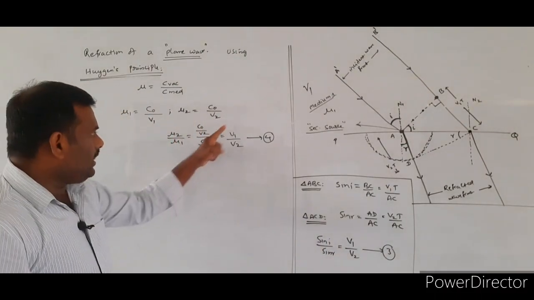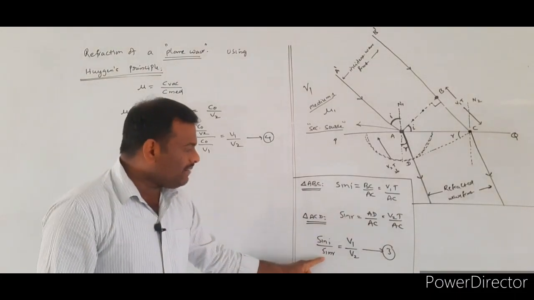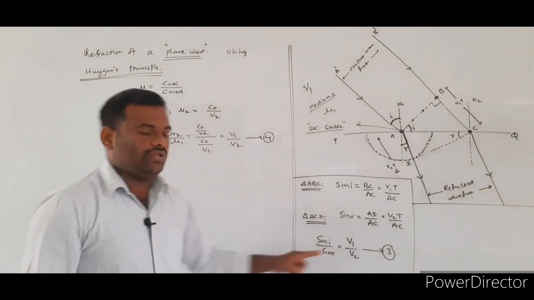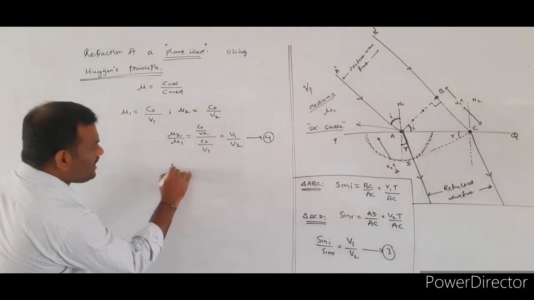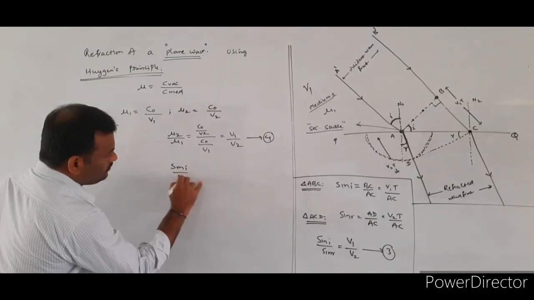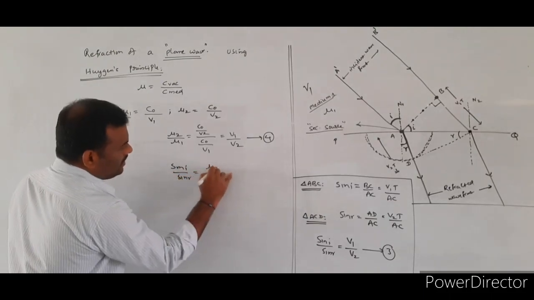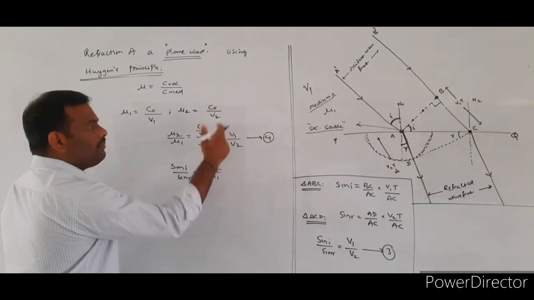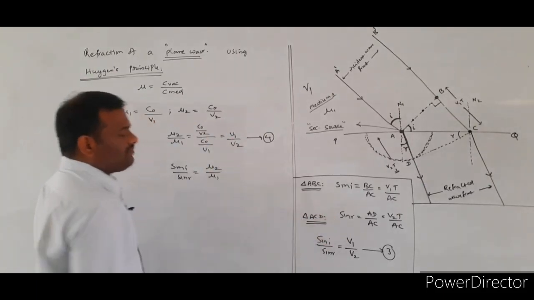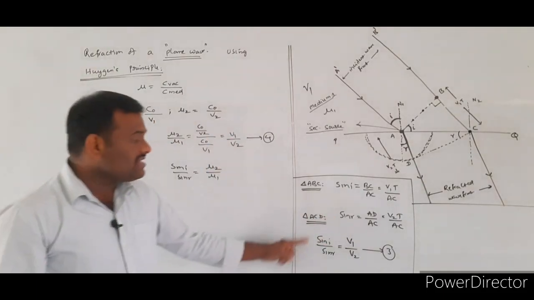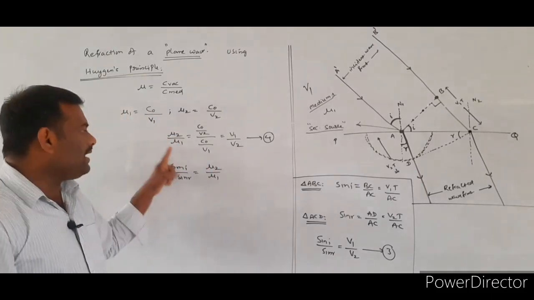From equations 3 and 4, mu2 by mu1 is equal to V1 by V2, and sin I by sin R is equal to V1 by V2. So we will write sin I by sin R is equal to mu2 by mu1, because the right side term remains the same, so I am equating the left side terms.